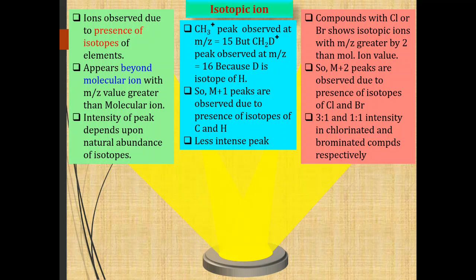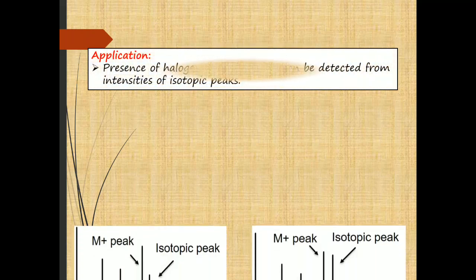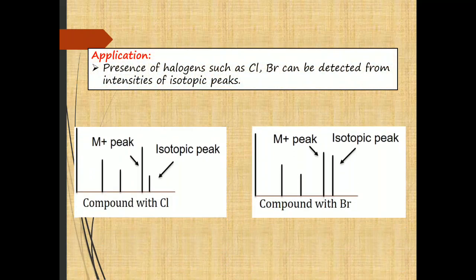The main application of the isotopic ion is to find out the presence of halogens in an organic compound. The presence of halogens such as chlorine and bromine can be detected from the intensity pattern observed in the mass spectrum. Let us consider a mass spectrum which has the intensity of the molecular ion peak and isotopic ion peak in the ratio 3:1.